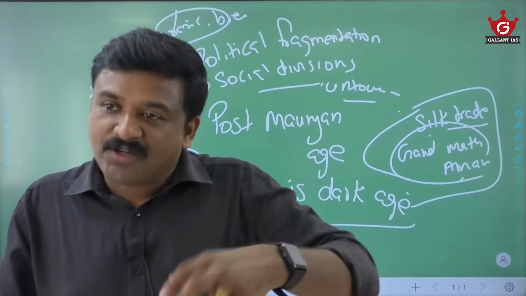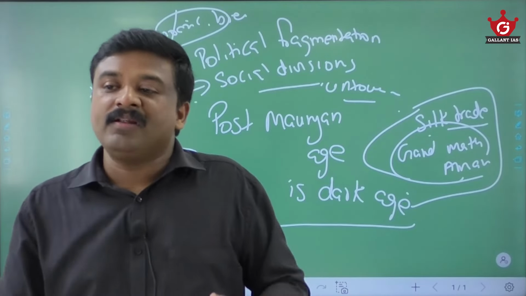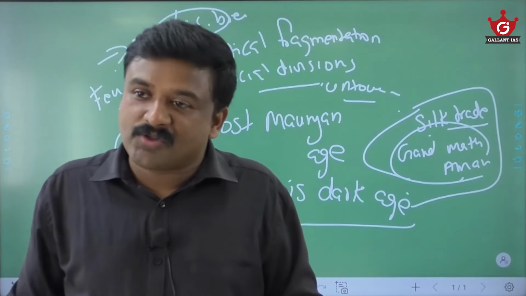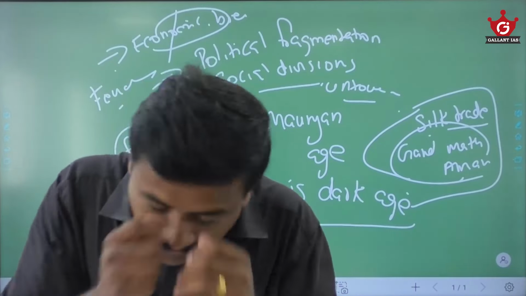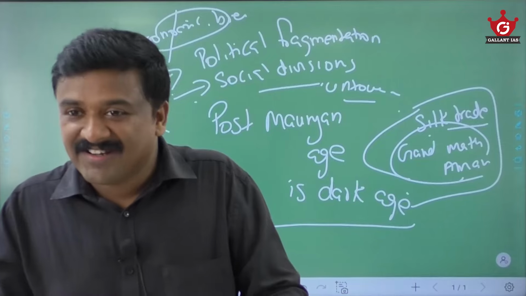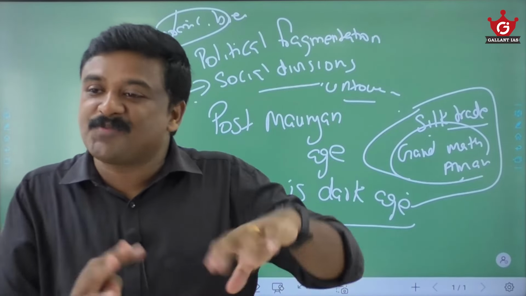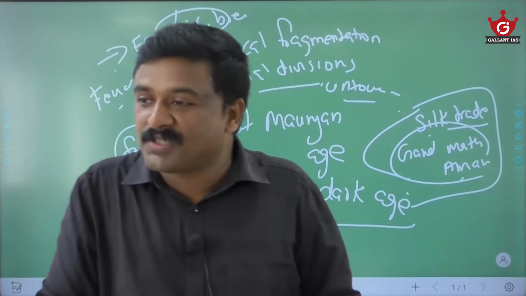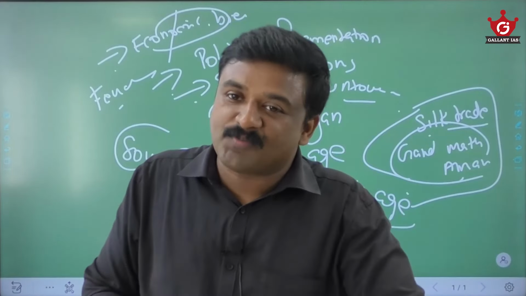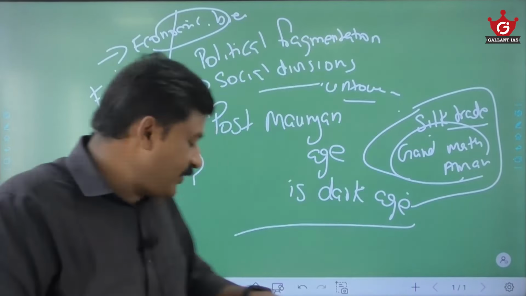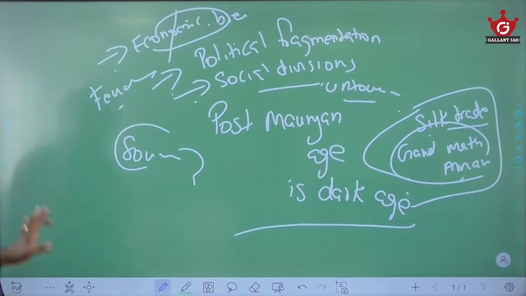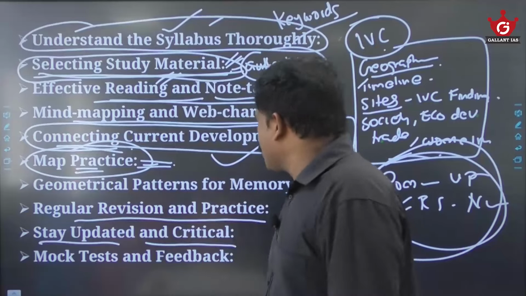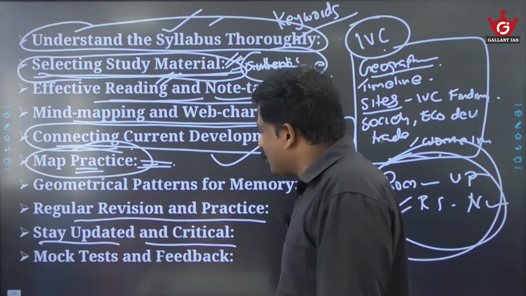Am I right? So that way, anything you approach, for example, non-cooperation movement was a national calamity. Will you end up the answer saying that it was the absolute rubbish movement I ever saw in life? Do you say like that? You will also analyze its positive angles. Why is it called a national calamity by Subhash Chandra Bose? What are the other sides of this particular movement? So always develop a critical approach. Any topic, any unit, any module you study, you should always develop a critical approach also.